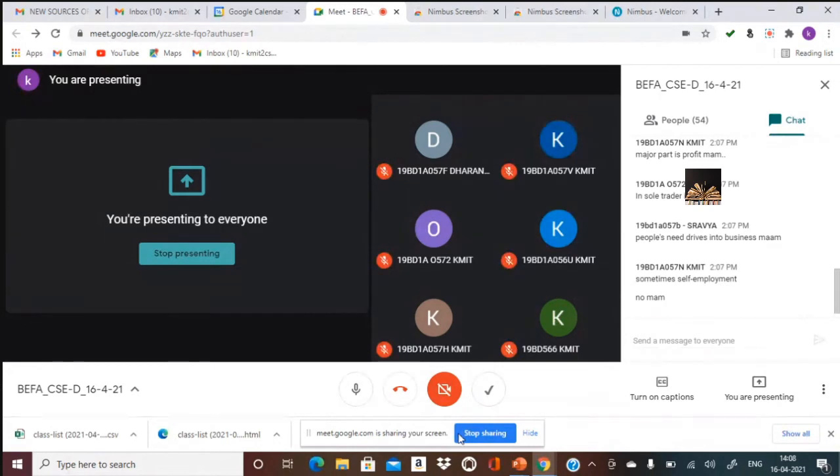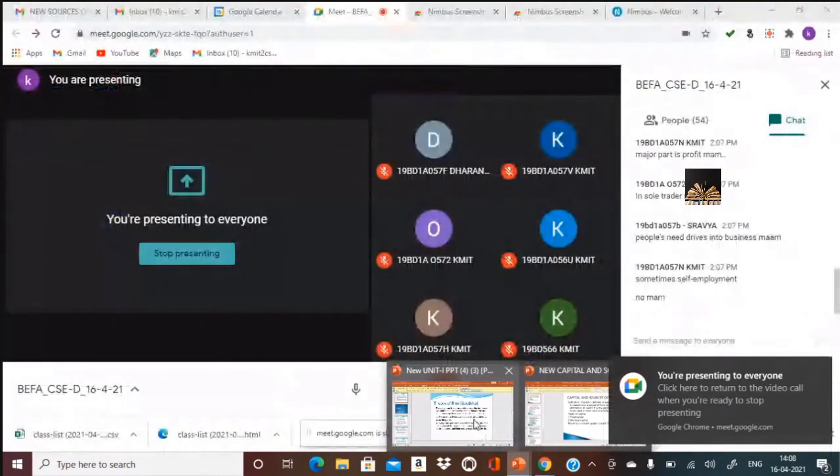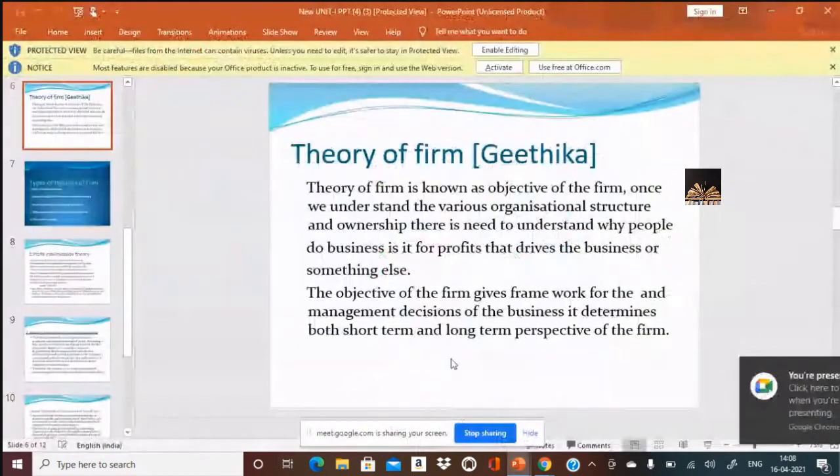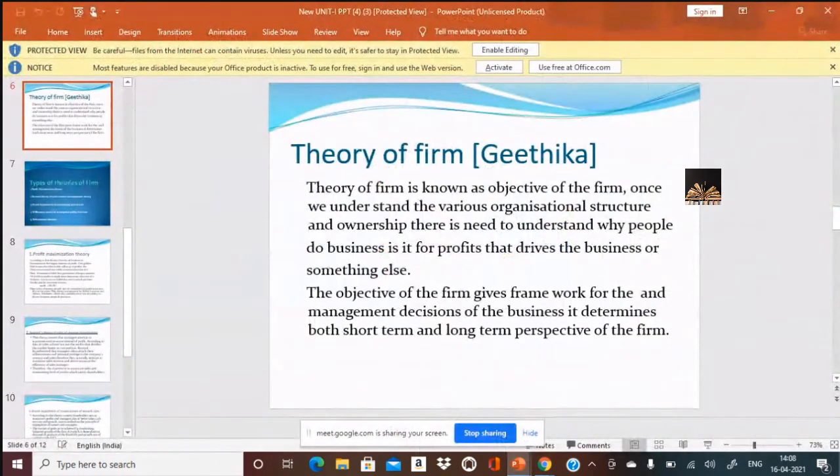Here we are in the concept of theory of the firm. Theory of the firm is nothing but objective of the firm. So objective of the firm means, why do people start business? People start business basically for profits. But is it only the profit that drives a businessman to do a business? In today's scenario, is it enough to have just profits to survive, to become a market leader, or to become the best performer in a company? Best performer in financial terms, in marketing terms, in talent management, and so on.